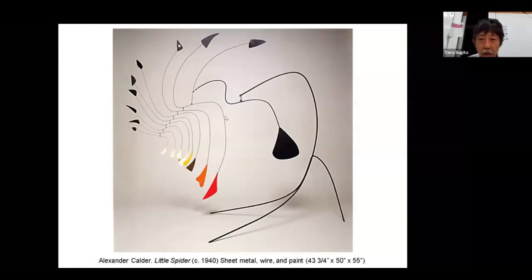So this is giving an idea. We all feel like something is balanced, something is unbalanced, because we know the balance of our body. And that applies to the visual world too.